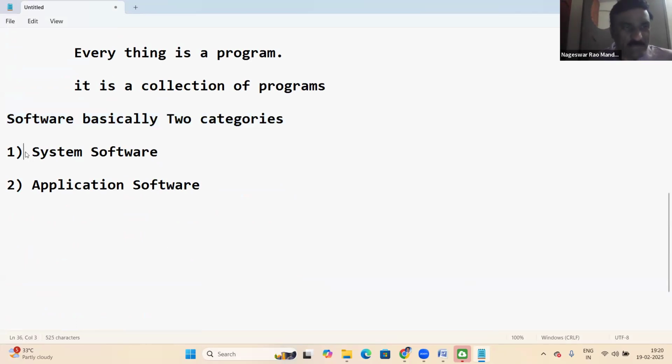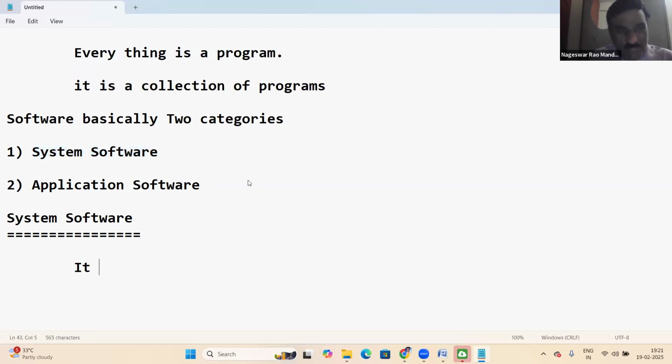Software has basically two categories: one is system software, and the other is application software. So what is system software?